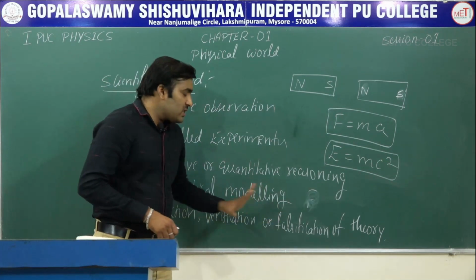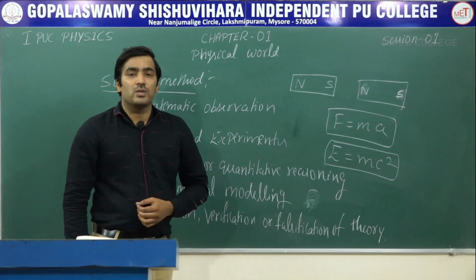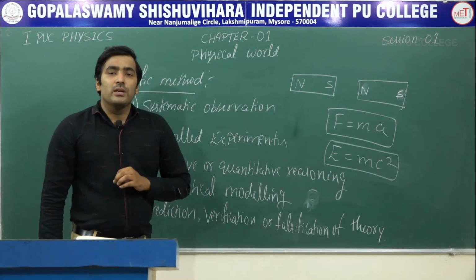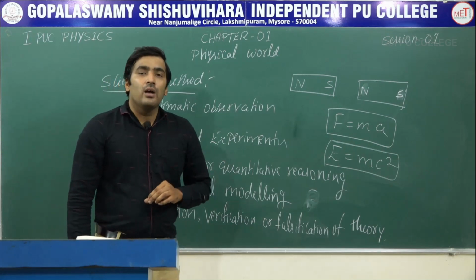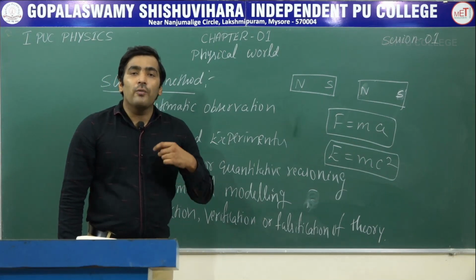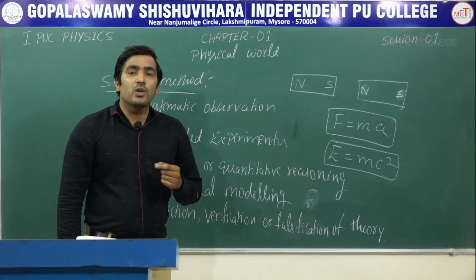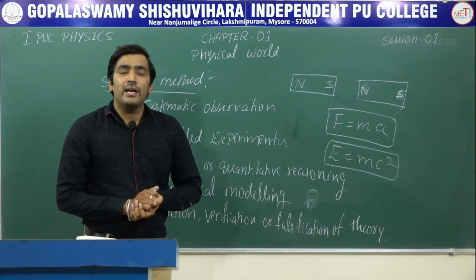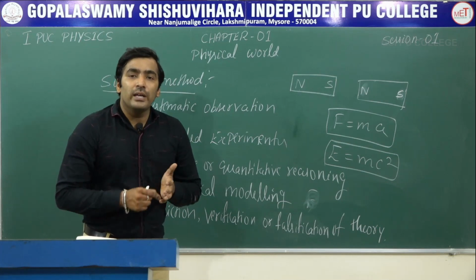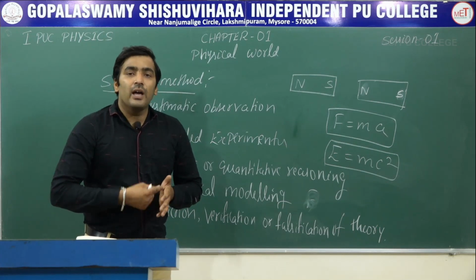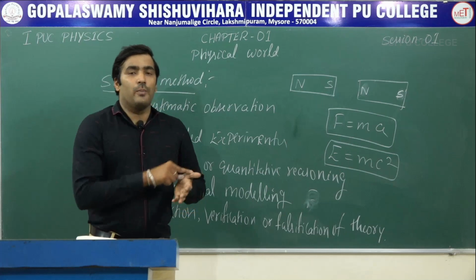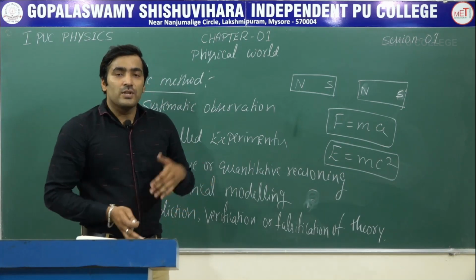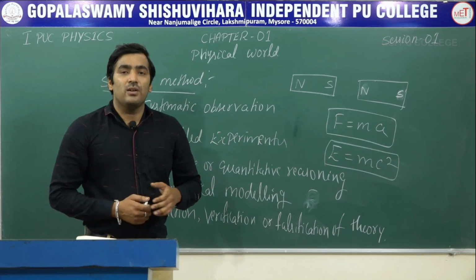And verification or falsification of theory. No theory in physics is final. Suppose initially it was believed that all the planets revolve around the sun in a circular orbit. Then they made a modification to that theory: the planets are not revolving in a circular orbit, instead they are revolving in an elliptical orbit. So this is just a modification of a given theory. This is how we can learn physical phenomena.